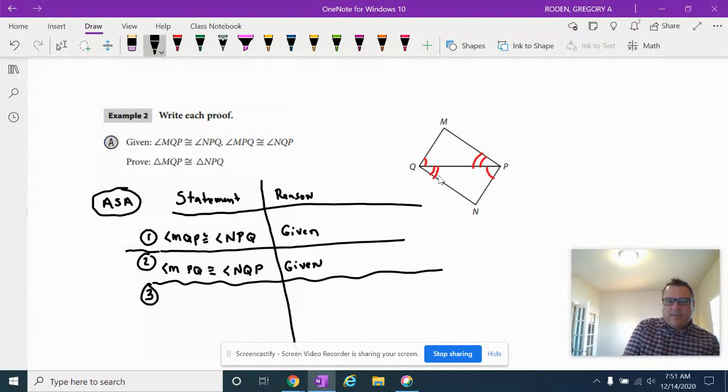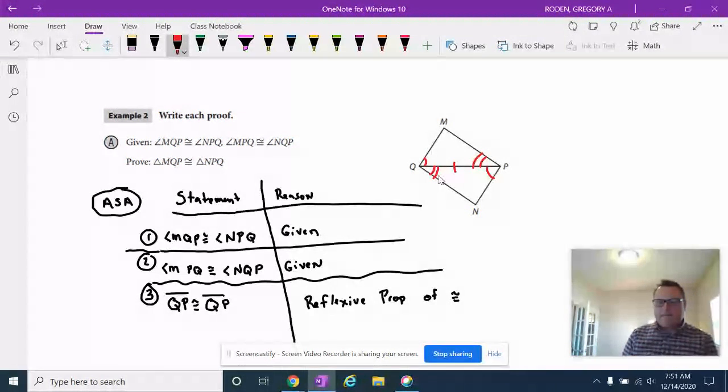I'm going to say that QP is congruent to QP, segment QP. And why is that true? Well, that's the reflexive property of congruence. So now I can go ahead and mark this right here like that.